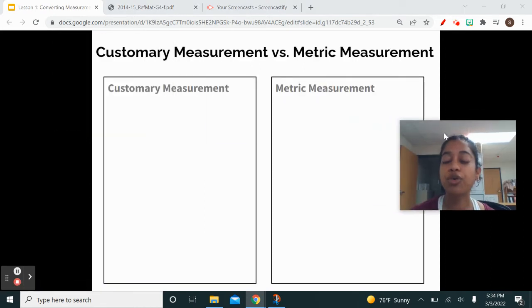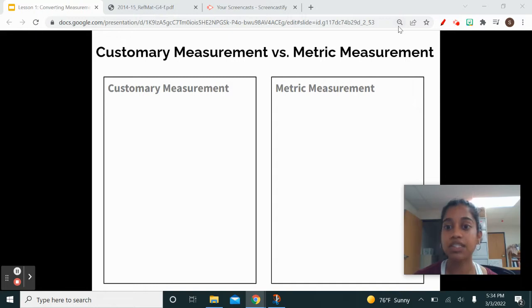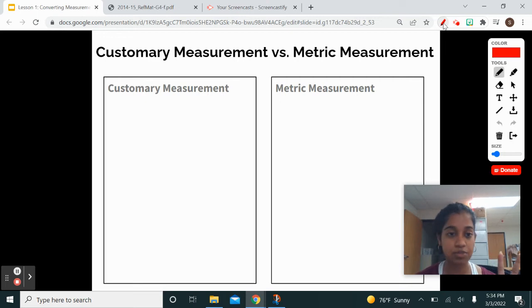Okay, now before we jump into our problems, let's first talk about our different types of measurement systems. Generally, there are 2 different types of measurement systems: customary and metric. Those are the 2 big measurement systems. Let's talk about customary first.